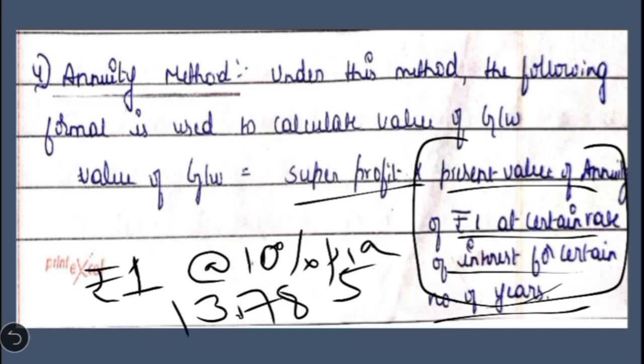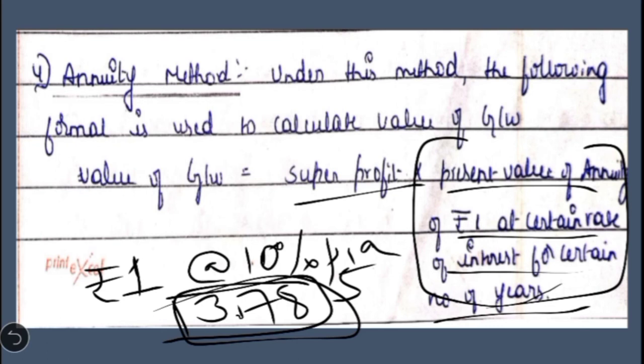3.78. So this is the annuity factor. If you invest 1 rupee today at 10% rate of interest, what is the amount you are going to get after 5 years? So this is the annuity factor, and this annuity factor has to be multiplied with the super profit in order to calculate the value of goodwill under annuity method.